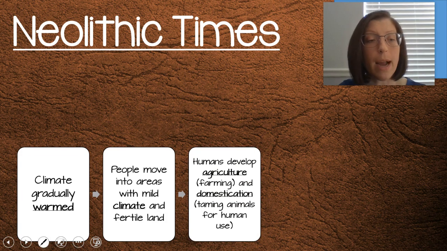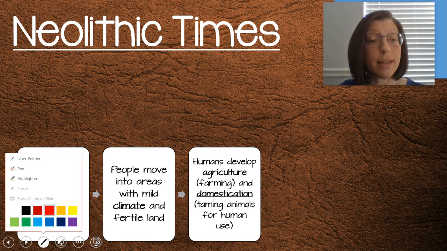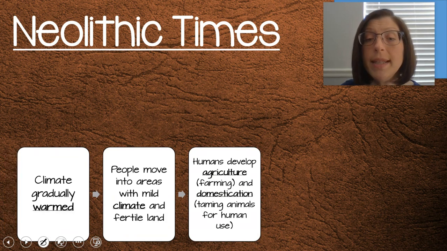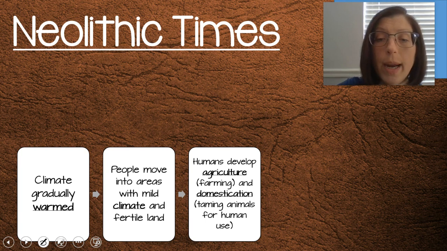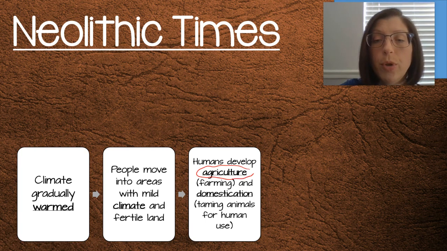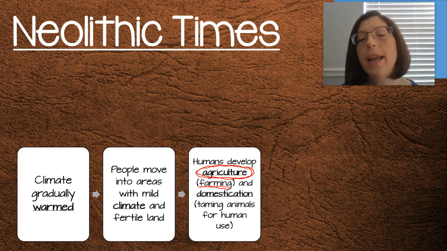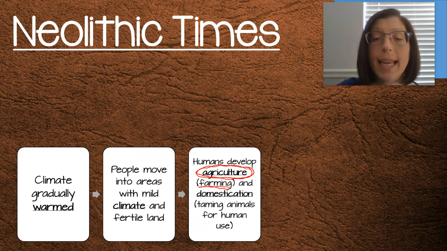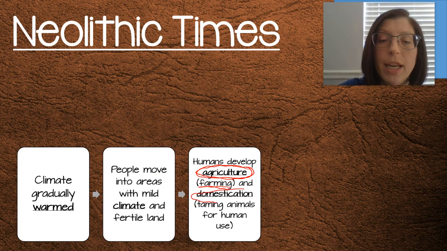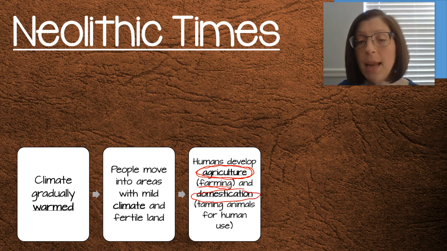Okay, now we're going to see that humans develop agriculture. And right here, I want you to put a circle around that word agriculture. Underline farming. Humans develop agriculture and farming and domestication. Put a circle around domestication. This is the taming of animals for human use. This is also a vocab word. You need to know it. So circle those, underline them. Remember, do it. I'm looking.